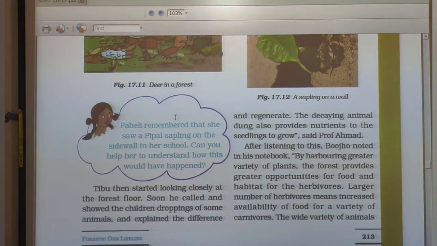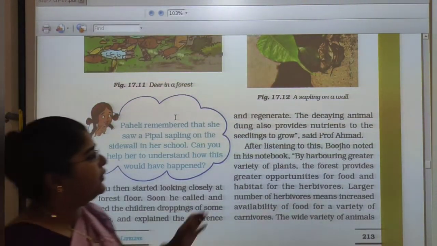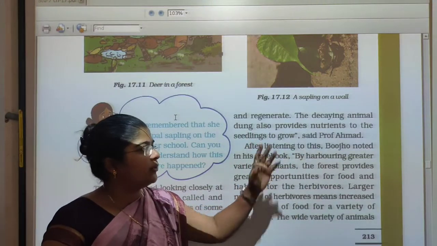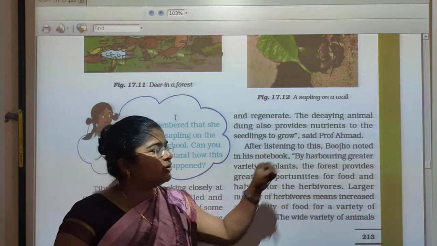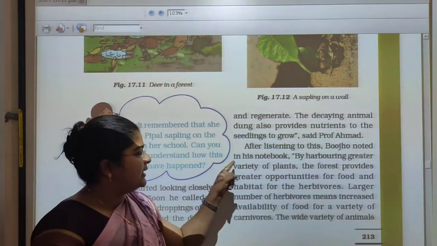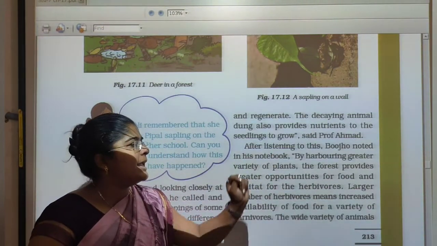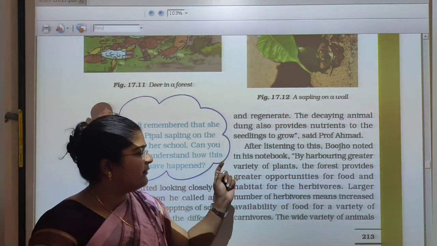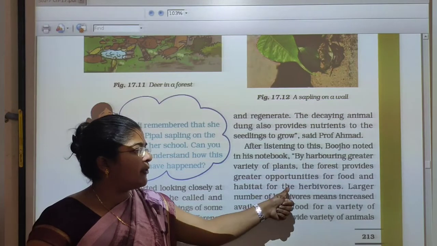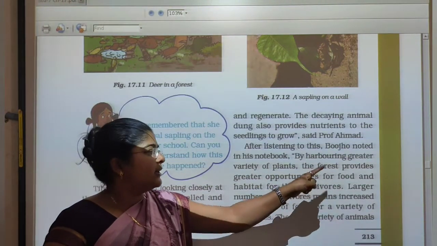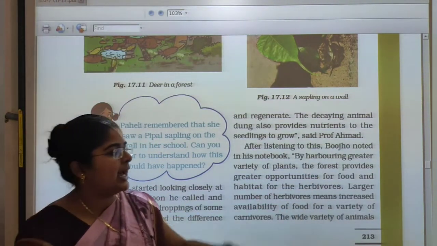The decaying animal droppings also provide nutrients for the seedlings to grow, said Professor Ahmed. After listening to this, Buzo noted in his notebook that by harboring a greater variety of plants, the forest provides greater opportunities for food and habitats for the herbivores.